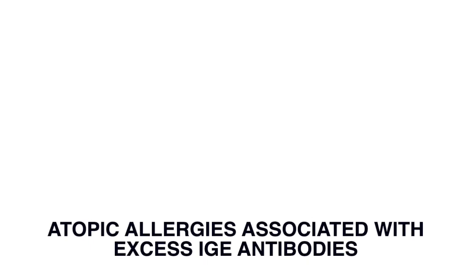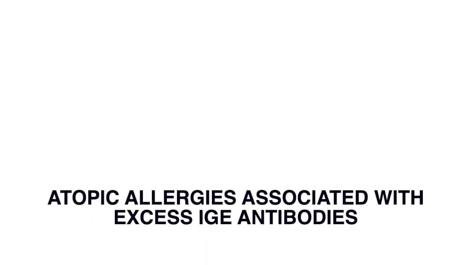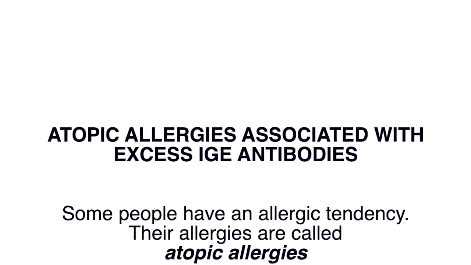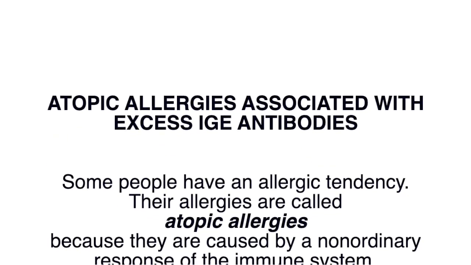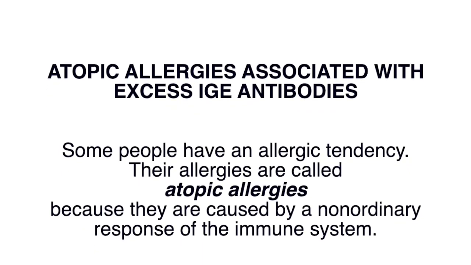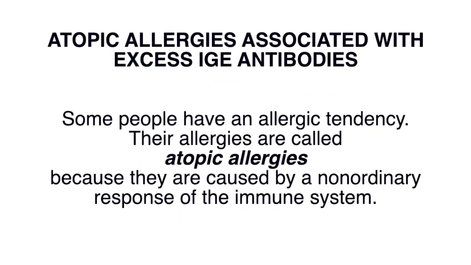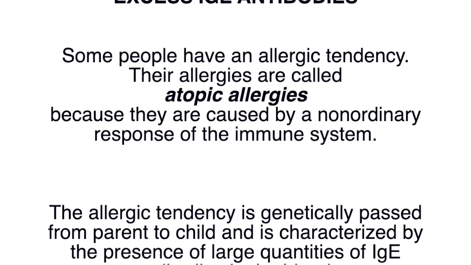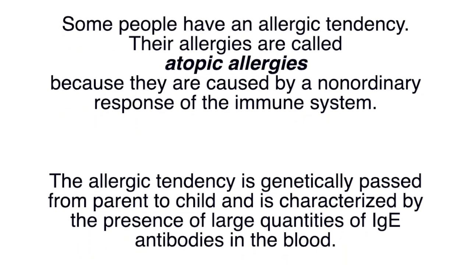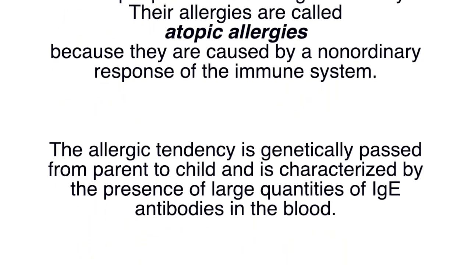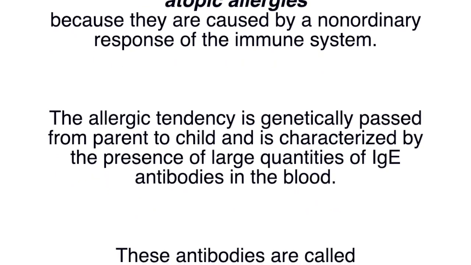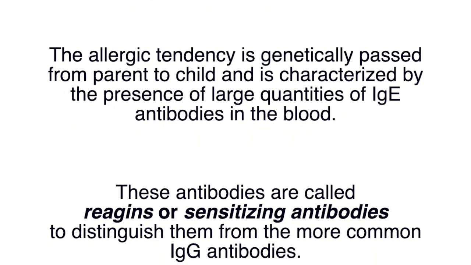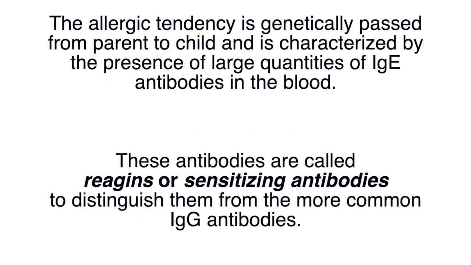Atopic allergies associated with excess IgE antibodies. Some people have an allergic tendency. Their allergies are called atopic allergies because they are caused by a non-ordinary response of the immune system. The allergic tendency is genetically passed from parent to child and is characterized by the presence of large quantities of IgE antibodies in the blood. These antibodies are called reagents or sensitizing antibodies to distinguish them from the more common IgG antibodies.